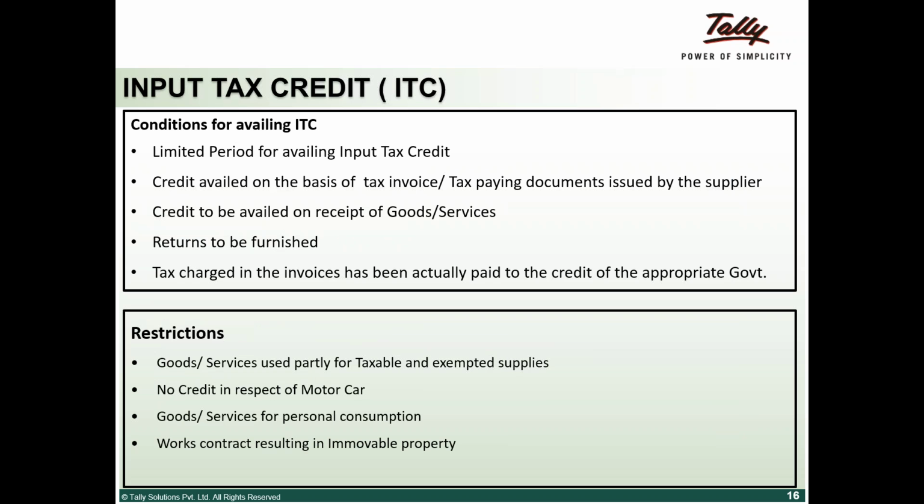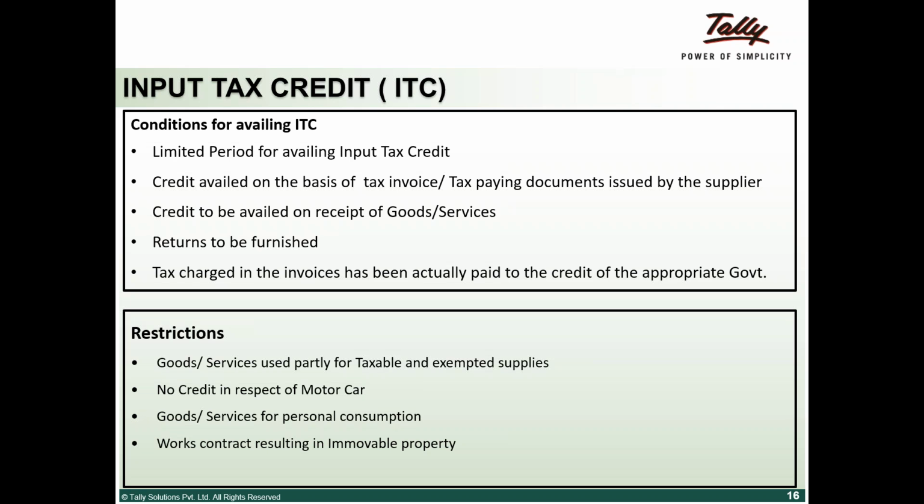Now comes one of the most important things. There are two or three things this entire law is based on, right? I told you one was supply, one was destination based tax, and the third one is input tax credit. The entire GST law has been created so that there is a smooth, seamless flow of credit, as we call it.